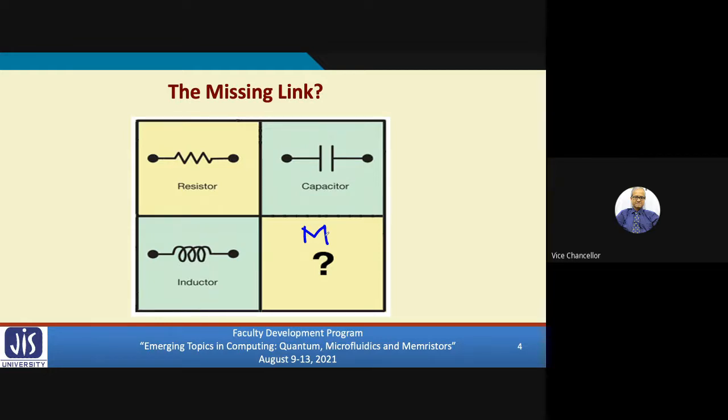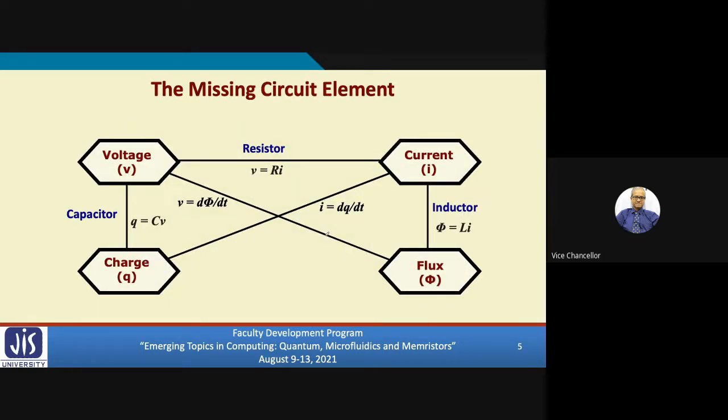Resistor, capacitor, inductor are the three fundamental elements. And talking about the physical parameters, we have voltage, current, charge, and flux. These are the four things we know of, which we have studied in our schools and colleges. Now, these three fundamental elements serve to provide a relationship between these four physical parameters.